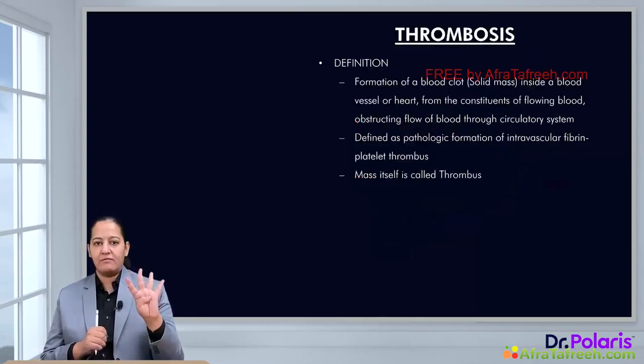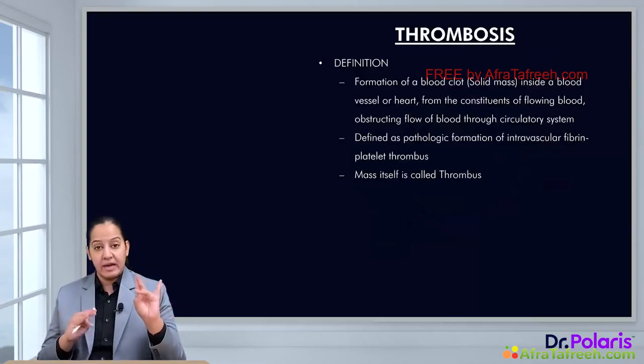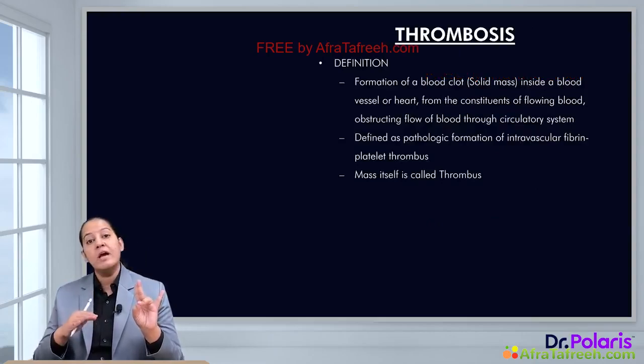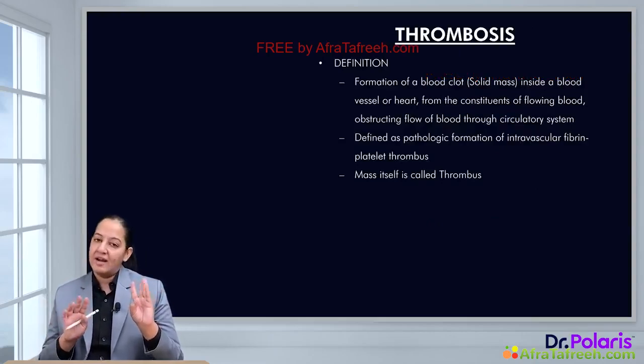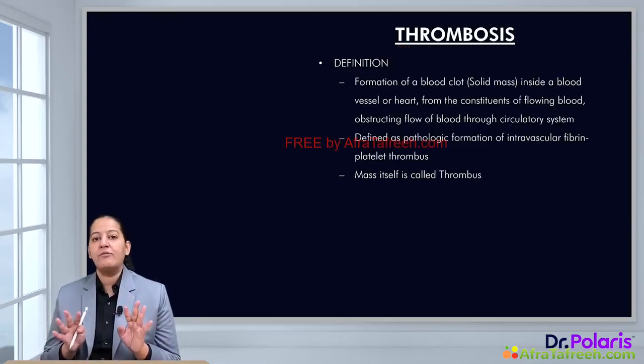In hemostasis, there are 4 steps: vasoconstriction, primary clot formation made up of platelets, secondary clot formation made up of coagulation factors, that is stabilization of the primary clot with the help of fibrin, factor number 1, and last is clot resolution, which is done by plasmin. So these are the 4 steps of hemostasis.